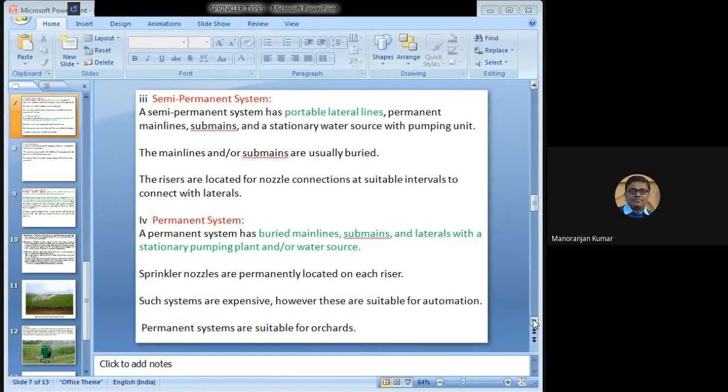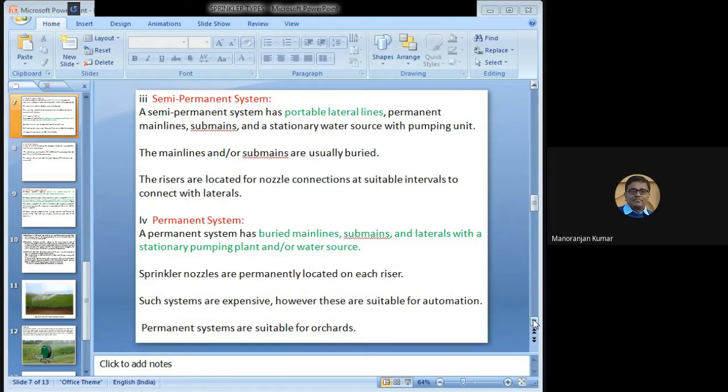A permanent system has buried mainline, submain, and lateral with a stationary pumping plant or water source. The sprinkler nozzles are permanently located on each riser. Such systems are expensive.